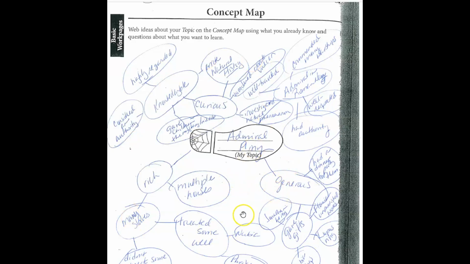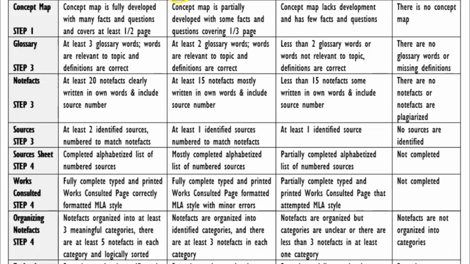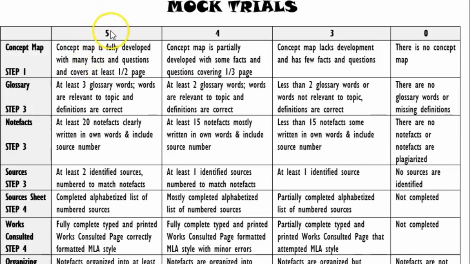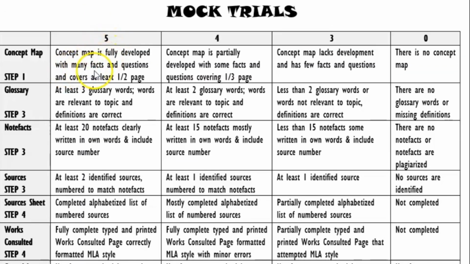Now, do you have to fill in the whole page? No, you do not have to fill in the whole page. In fact, if you look at the rubric, step 1 is the concept map. And it says that to get a 5 out of 5, you need to have facts and questions. So you could have some questions that cover at least half the page.